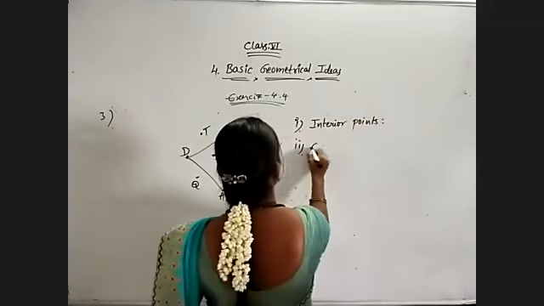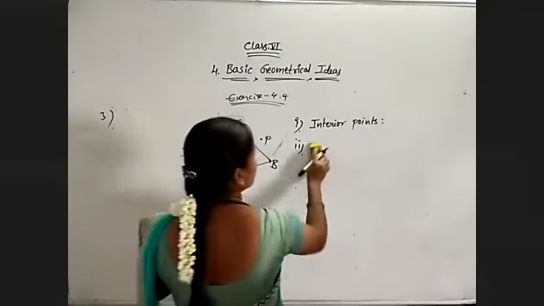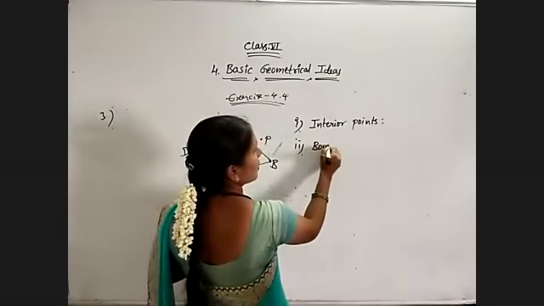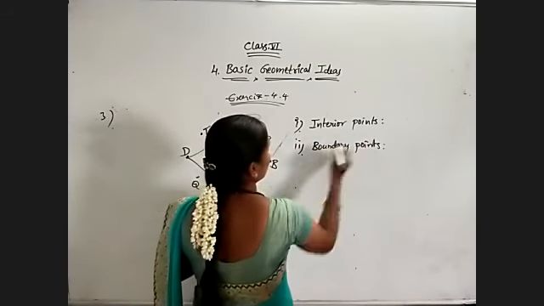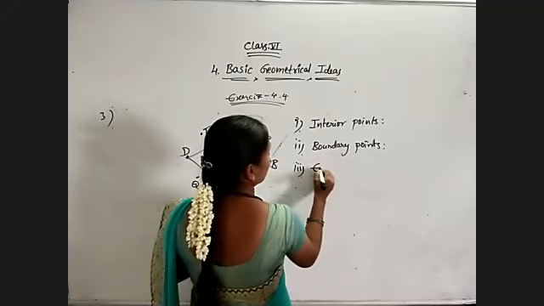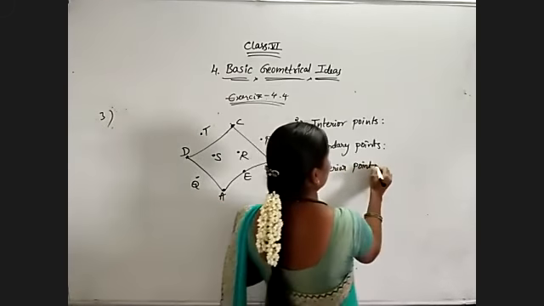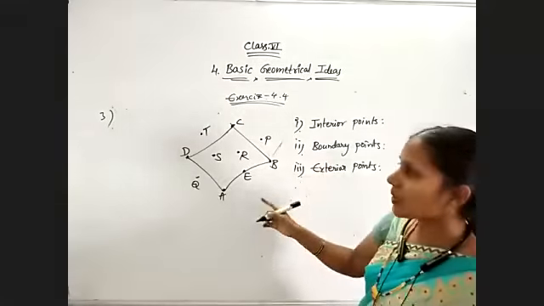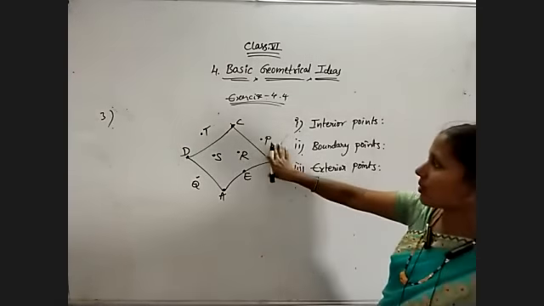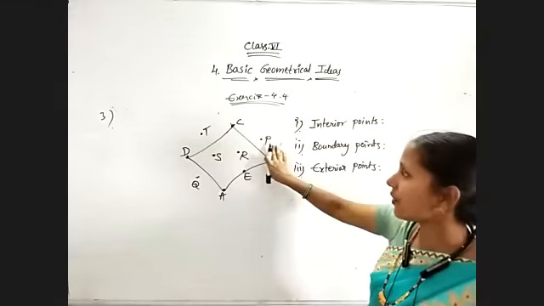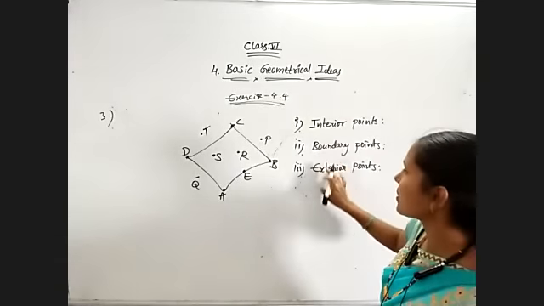exterior points, interior and boundary points, exterior points. So these are the three things we need to write from the given quadrilateral. This is the given question. Some quadrilateral is shown in the figure. For that we need to decide which are the interior points, the boundary points, and the exterior points.